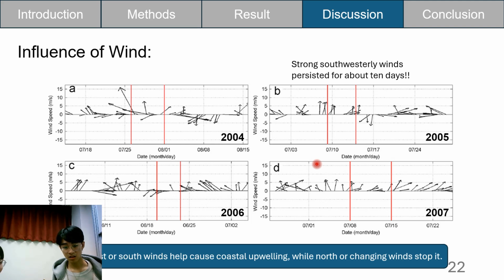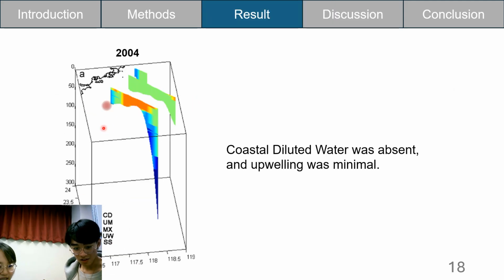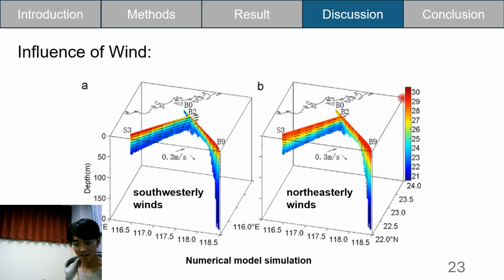So you can say it's very reasonable for the author to think the wind is playing a role. I hope that next time you can put this next to this. You have space here, right? It will be much clearer for us to see what kind of wind is affecting the upwelling. And then this is fine.